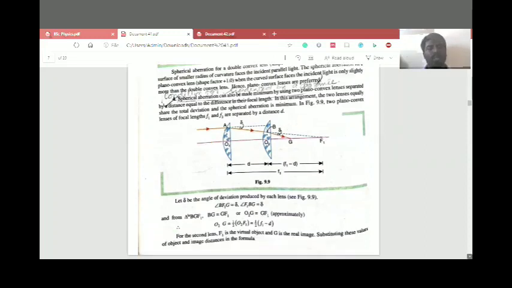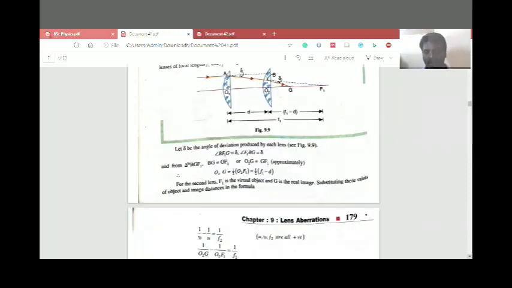Okay, then the angle of deviation delta produced by each lens is shown in the figure. Angle BF1G is equal to delta, and angle F1BG is equal to delta.